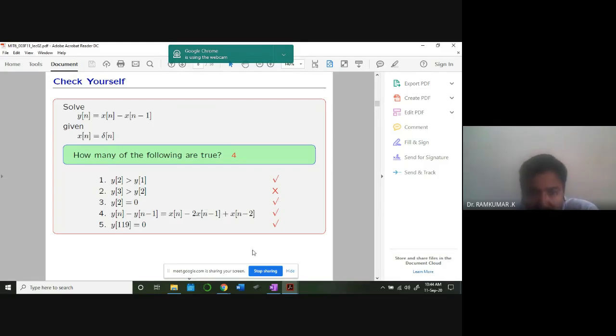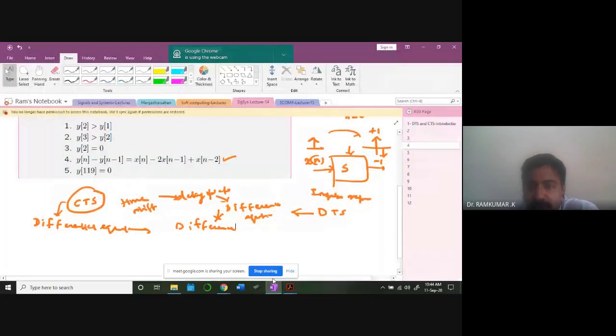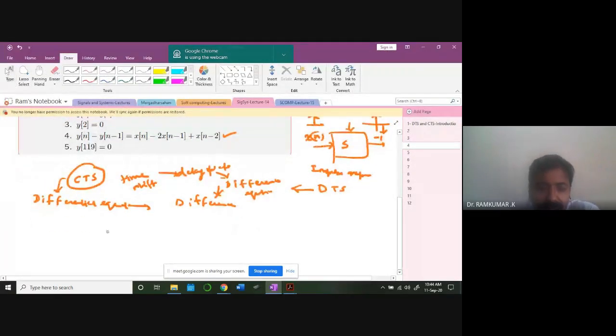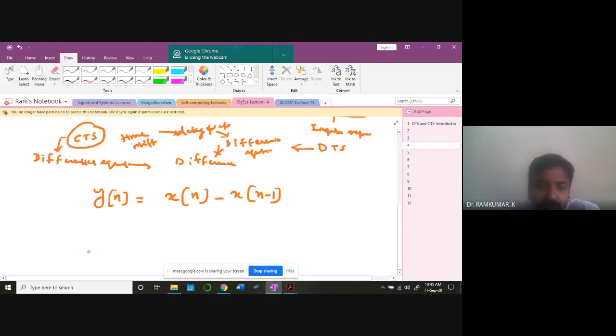You can put it in a recursive manner. You can clearly see that y of n is equal to x of n minus x of n minus 1. Now in the recursive manner, how can you write it? If somebody is asking you a question, what is y of n minus 1? What do you say immediately? Can somebody tell me? x of n minus 1 minus x of n minus 2. Yeah, that's it. Very good.